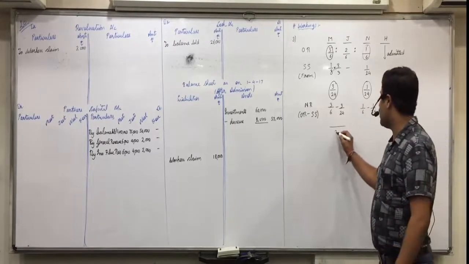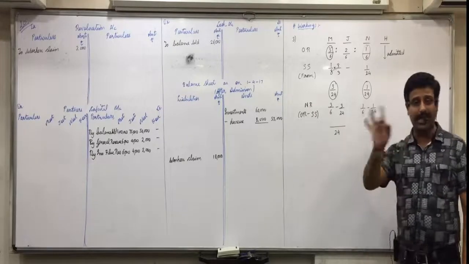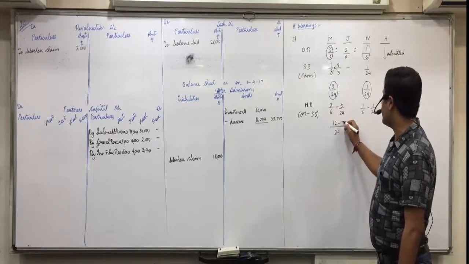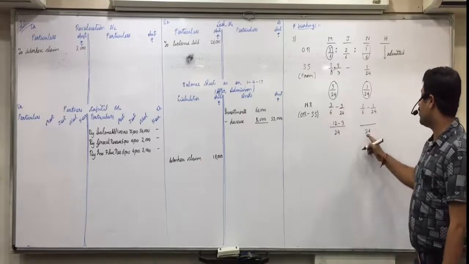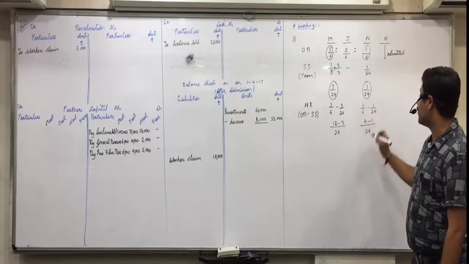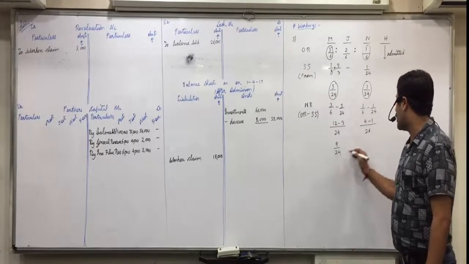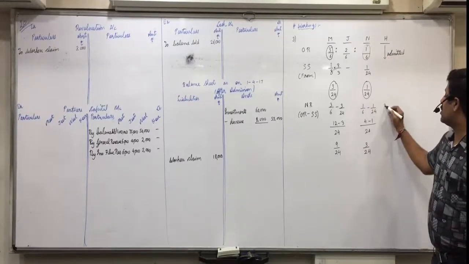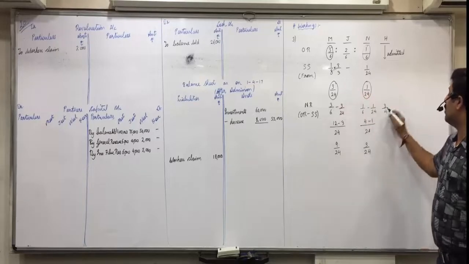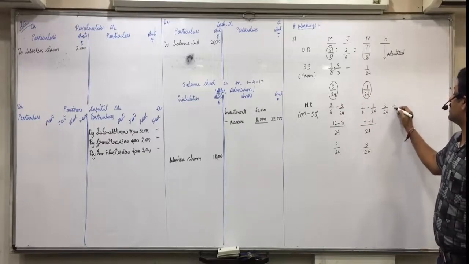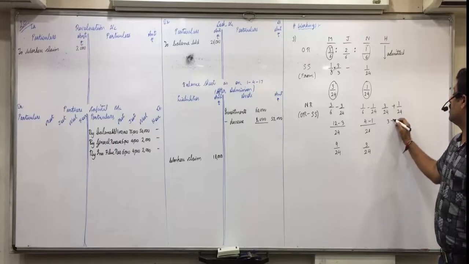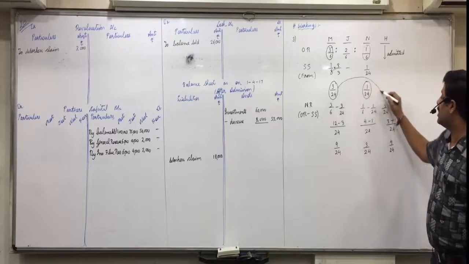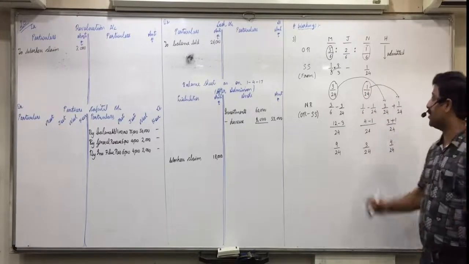Here the LCM will be 24. No one will speak. Just be attentive. 24 divided by 6 is 4, 4 into 3 is 12, and here 24 divided by 6 is 4, 4 into 1 is 4. So 9/24 and 3/24. The new partner's share will be the total sacrifice of both partners. So 3/24 plus 1/24, 4/24. This is what they are sacrificing and it will be given to the new partner.